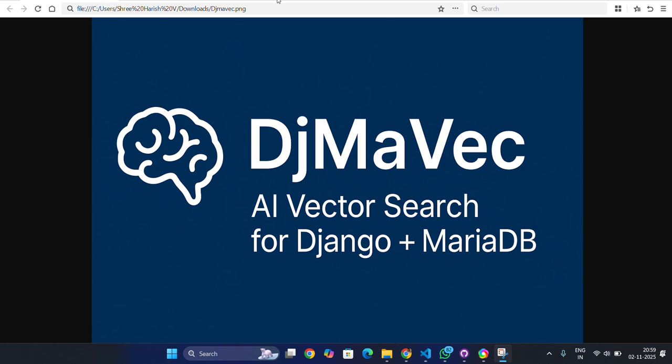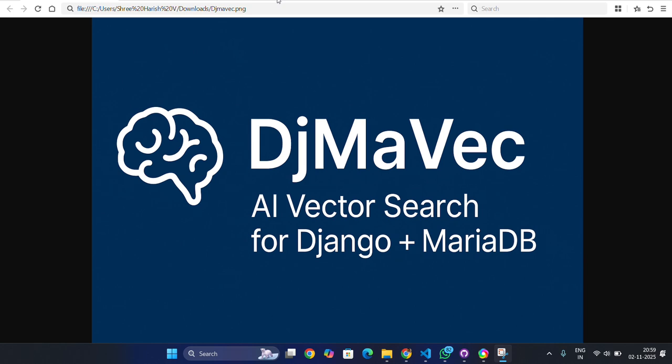So Djmavec is a Python library that brings AI-powered vector search directly into Django's ecosystem, which is powered by MariaDB. We are excited to share how Djmavec bridges the gap between Django developers and next-gen semantic search capabilities, because all of the next gen is purely on AI searches and vectors. This project is built for every Django developer who wants to make the application truly intelligent, not just data driven but driven by meaning, unlike how developers use traditional commands or SQL commands.